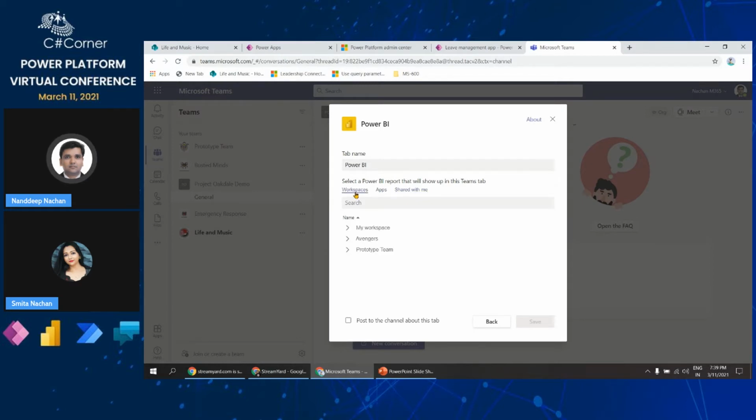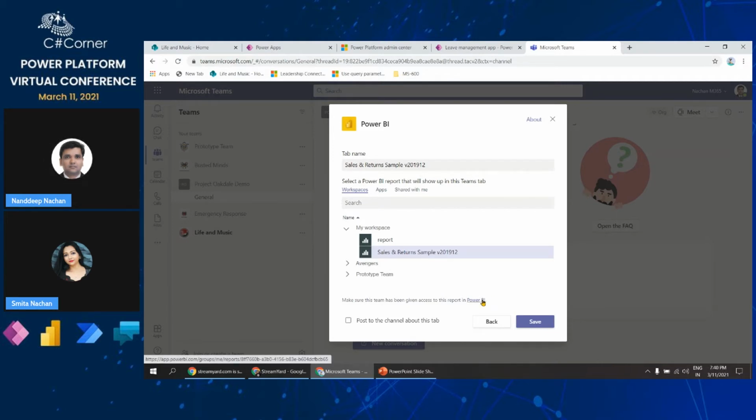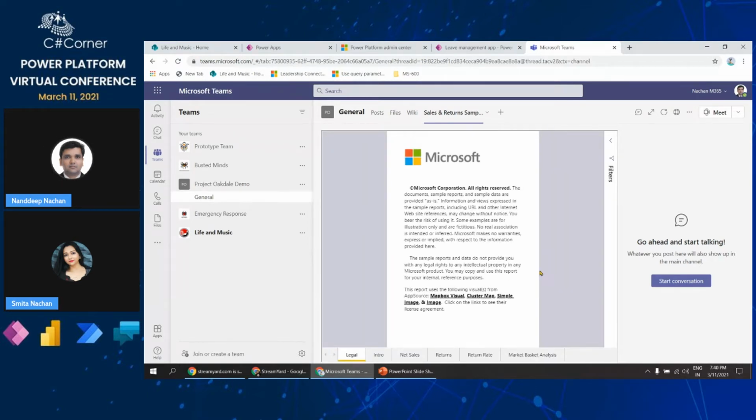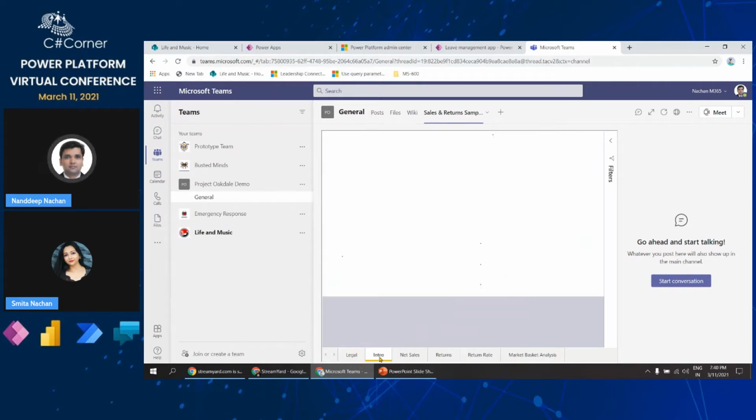So let me go ahead and select one of my workspaces where I already have this sales and returns sample report. Before adding that, at the bottom there is a message to make sure this Teams tab has been given access to this report in Power BI. Once you click on this Power BI link, you will be able to see more details about it. I will not go into that; you can check it later, and I will just click on the save button. Once we click on save, it will add this tab over here, and now you can see the different tabs which show your Power BI report.